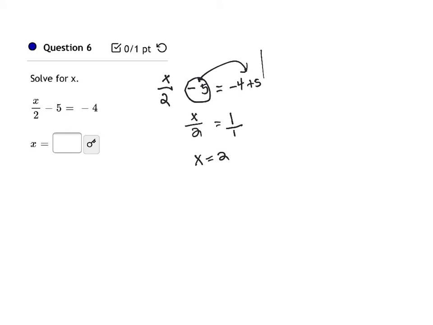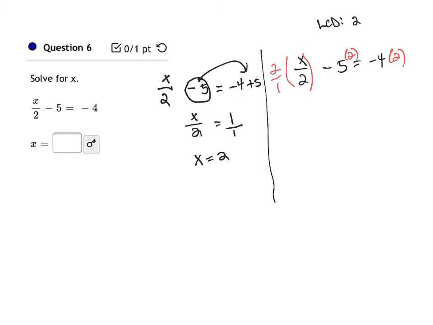So that's one way. Now, a lot of times you have to get rid of your fraction. With this problem, we didn't. It was easy enough without getting rid of the fraction. But a lot of times you'll have problems where you will want to. So find the LCD, which is easy, which is 2. So we're going to multiply every term by 2, or 2 over 1. Since this is a fraction, we're going to multiply it by 2 over 1 so that our 2's can cancel. Here we don't have anything to cancel, so we just multiply it by the 2.